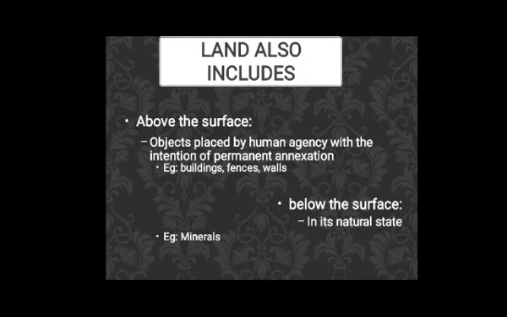Land also includes objects placed by human agency with the intention of permanent fixation. So if some house is constructed on a land with the purpose that it will be a permanent structure, then that will also be included in land. If a hand pump, for example, is attached to and fixed in the earth, then that will also be included in land. Anything which is found in its natural state below the surface of the earth will also be included in land.